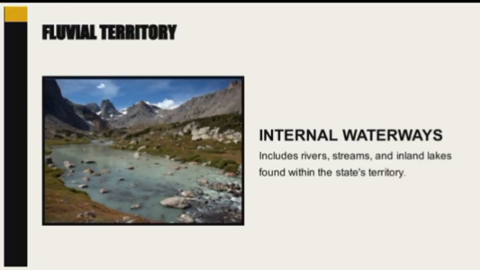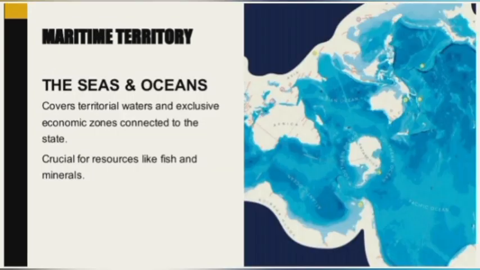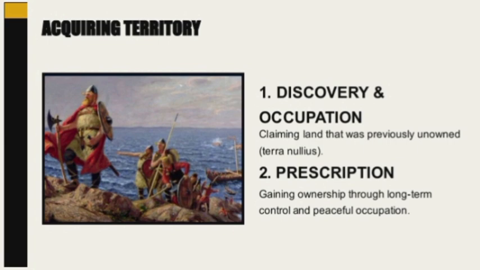Fluvial territory includes rivers, streams, and waterways found within the territory. Maritime territory covers seas and oceans connected to the state, including territorial waters and exclusive economic zones. States can also acquire territory in different ways.